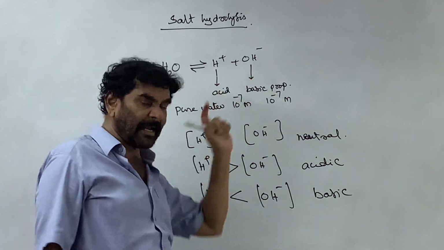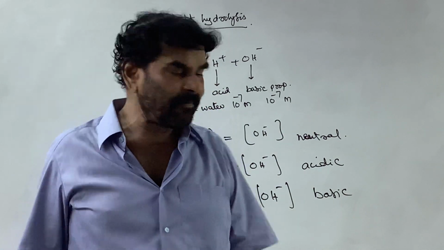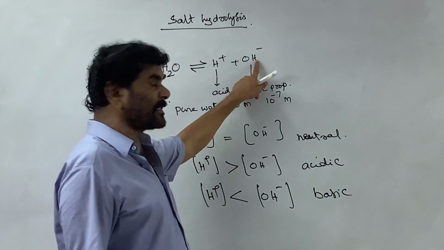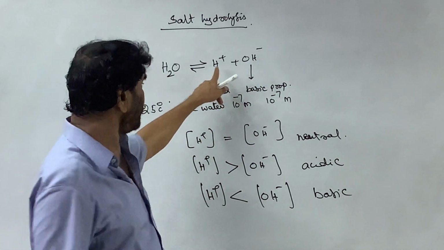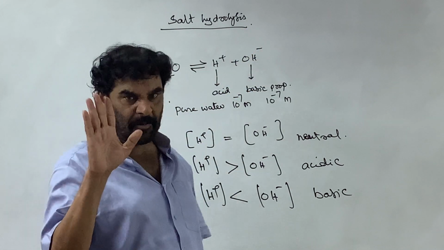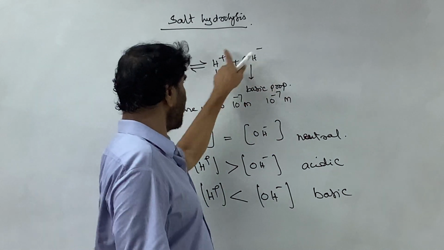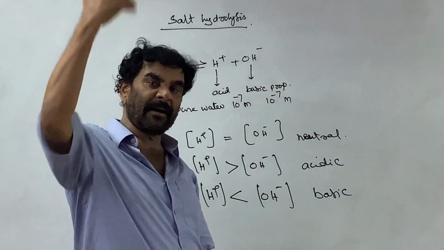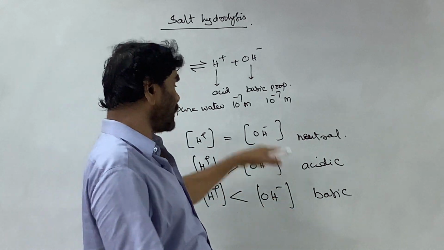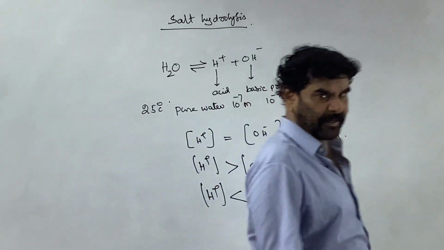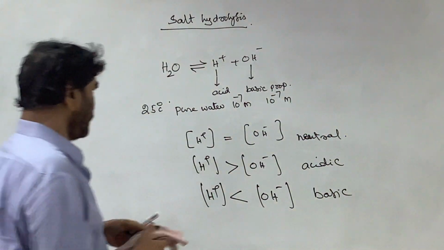If a base like sodium hydroxide is added, which produces OH ions in the solution, then what happens? The OH ion concentration will be more and the H plus ion concentration will be less, because the product should always be 10 to the power of minus 14, that is Kw. Therefore, when one is increased, the other has to decrease. The OH ion concentration is more than the H plus ion concentration, so that solution shows basic properties. Now this we know, right?